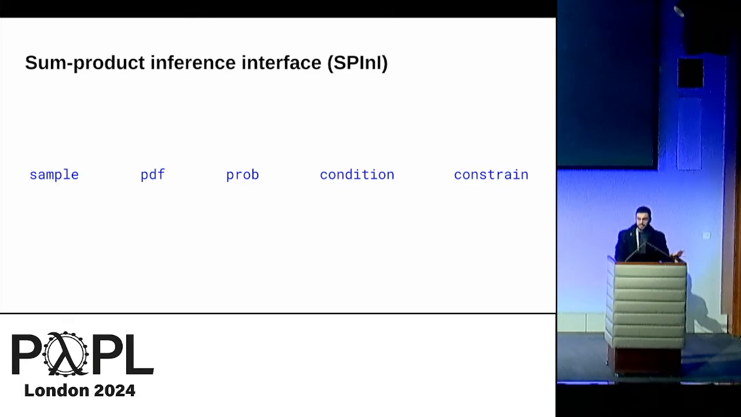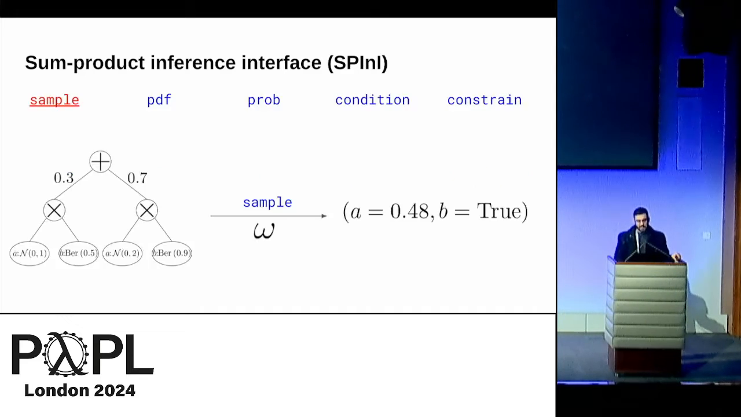Our main character in the talk is the sum product inference interface, or SPINI, which is an interface that we require every node in the sum product network to satisfy. And it has 5 methods in an object-oriented kind of way. And each method takes one argument. The first one is sample, and the argument it takes is just a seed. And what it generates is a sample from the network that it was called on.